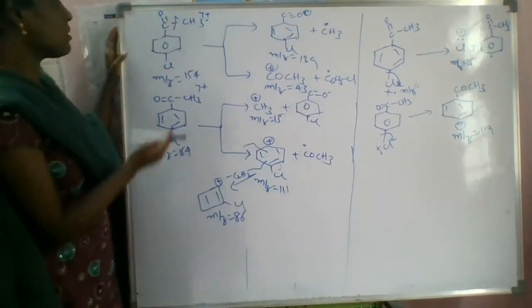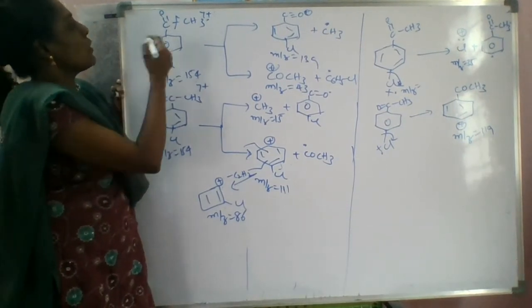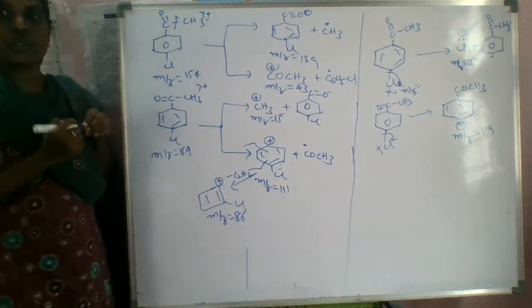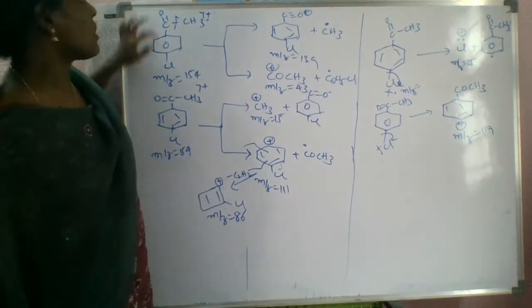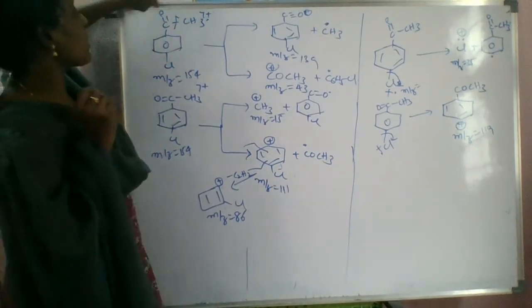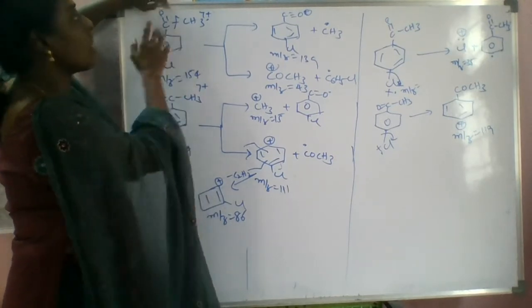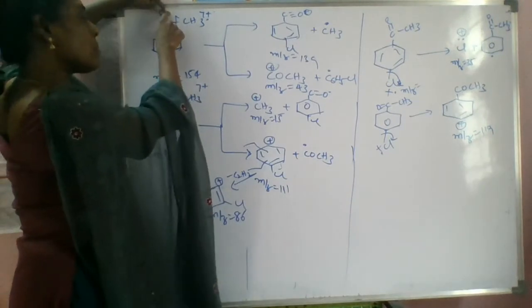This is another one. This is chloroacetophenone. The acetophenone group is there and a chlorine group is there, so this is called chloroacetophenone. If you see carefully what happens here, we have to do the homolysis here, and it is eliminated as a radical, and this part will have the positive charge.